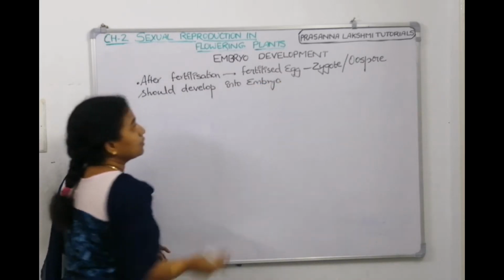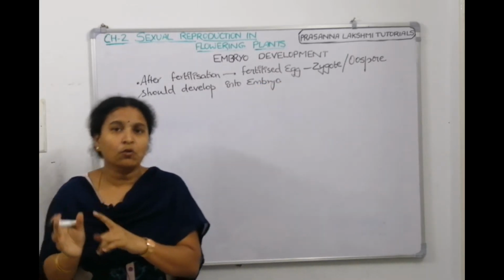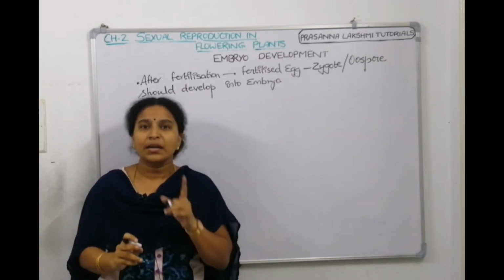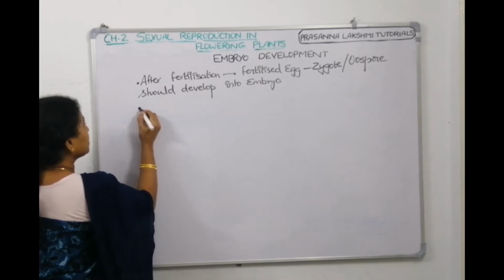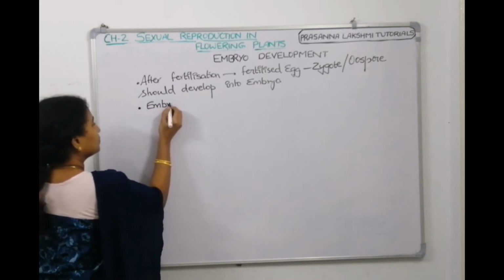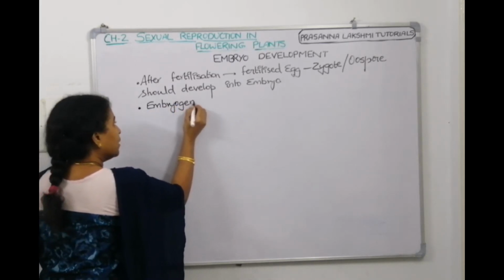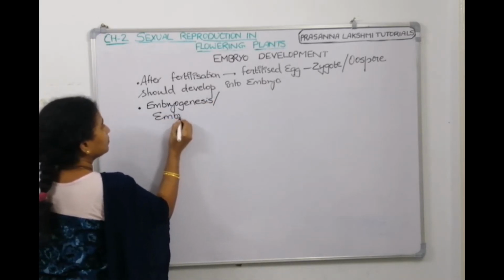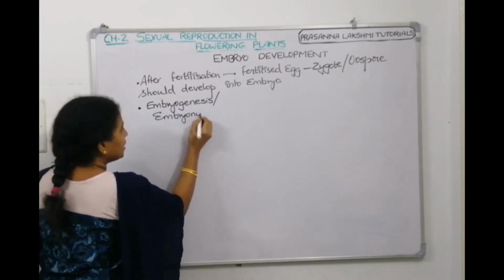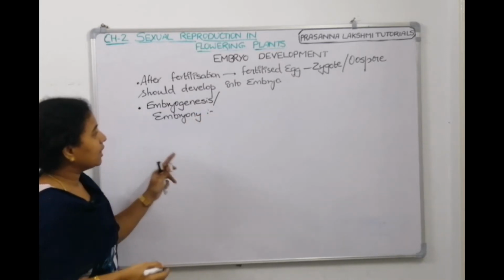The process of development of the embryo from the zygote is called embryogenesis. It is also called embryony. So what is embryony or embryogenesis?